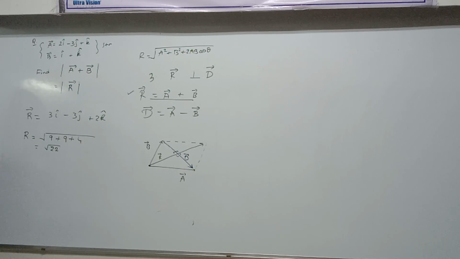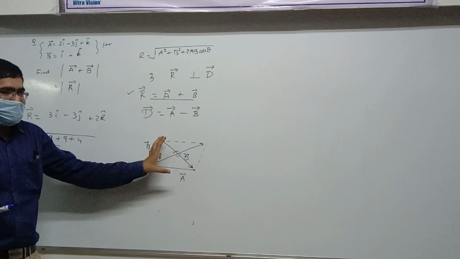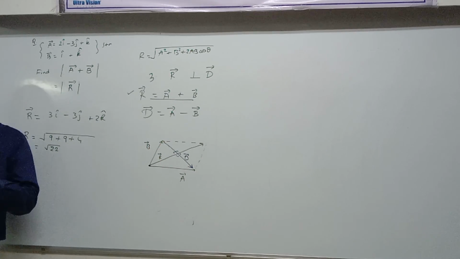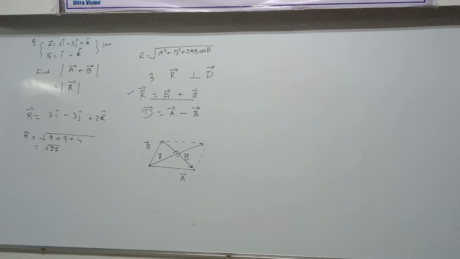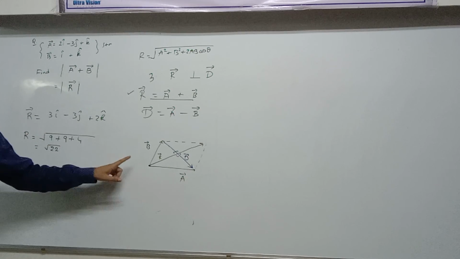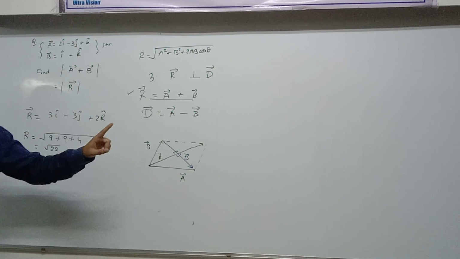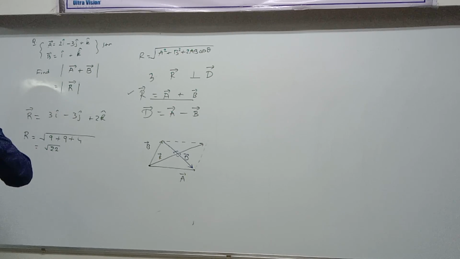When is it that the diagonals are perpendicular to each other? Rhombus. Very good. Do you remember? So this is a rhombus. What is the meaning of a rhombus? All sides are equal in length.